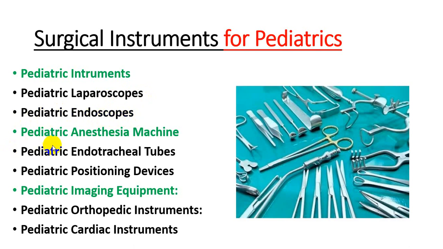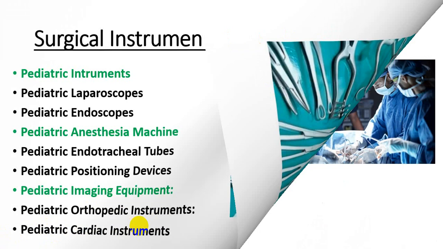Then there is the pediatric anesthesia machine, endotracheal tubes of pediatric sizes, and pediatric positional devices like cushions. Then pediatric imaging equipment like ultrasound or X-ray small probes, pediatric orthopedic instruments, and cardiac instruments like vascular clamps. So these are the specific surgical instruments for pediatrics.